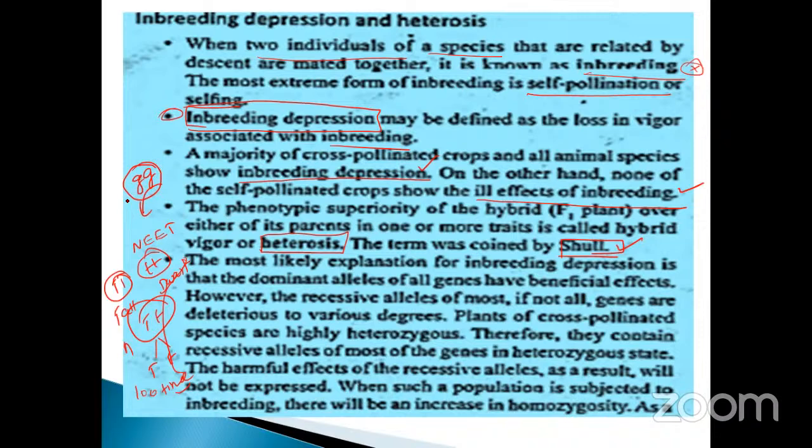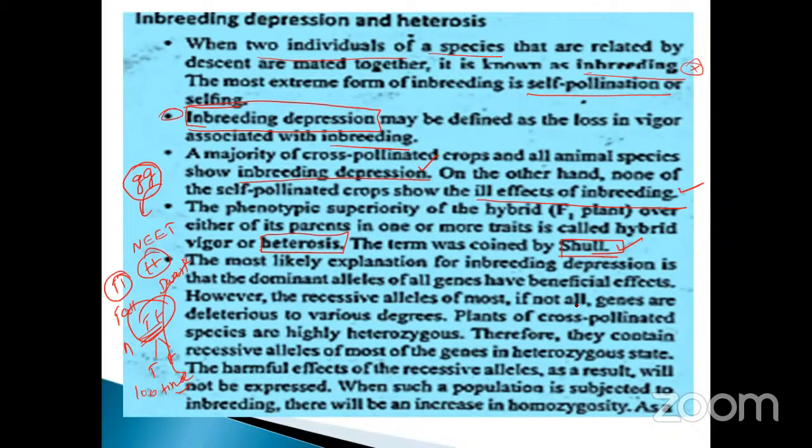During self-pollination, the F1 generation will not be good. That is important.